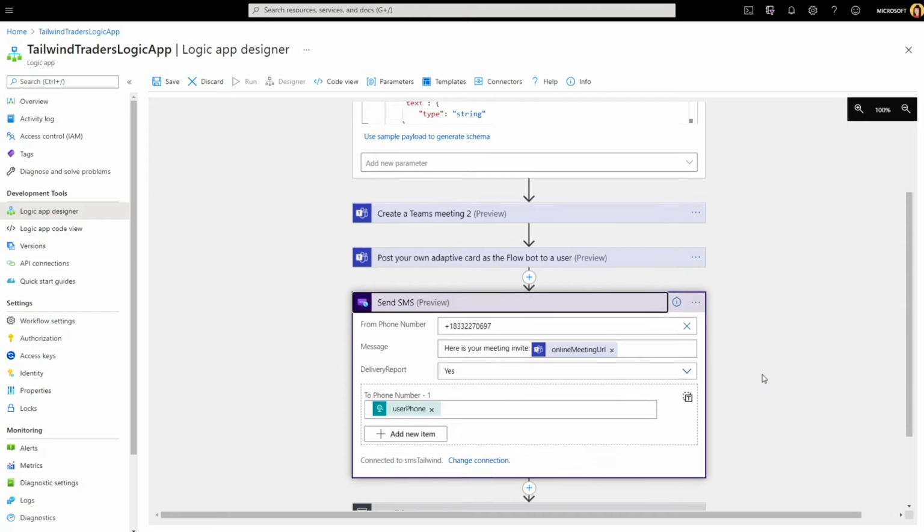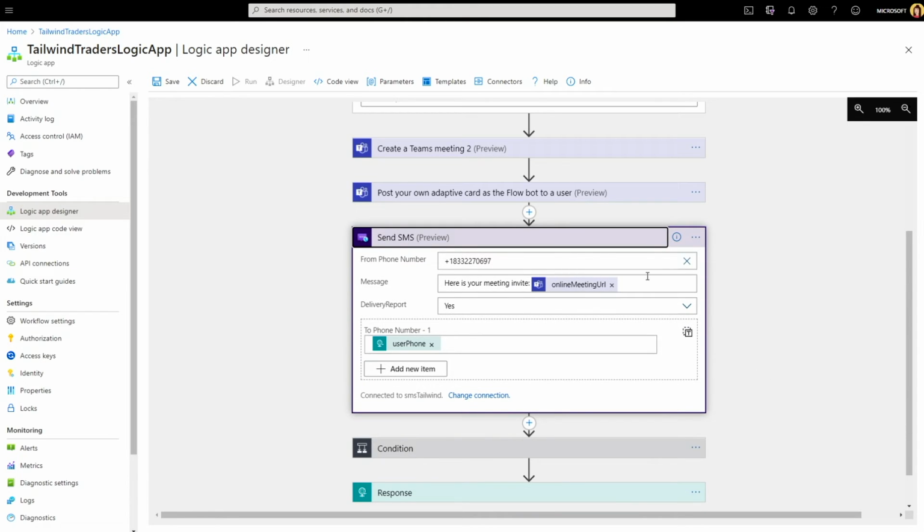We're not going to run through the rest of the steps right here, but you can see that it will end ultimately with sending an SMS message to the user, which is going to be leveraging the phone number that was provided through the Bot Framework Composer.